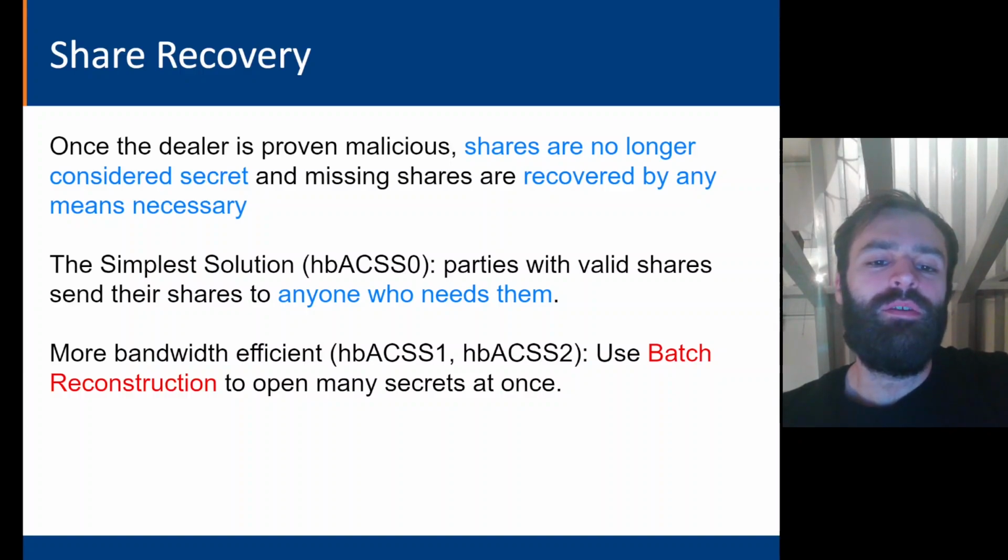The simplest way to do this would be for all parties who have valid shares to send their shares to anyone who needs them. We use this in the first version of our protocol, hbACSS0. If we wanted to be more bandwidth efficient, we could use a batch reconstruction technique to open many different secrets at once in an asymptotically more optimal way, which we use for the other two versions of our protocol.